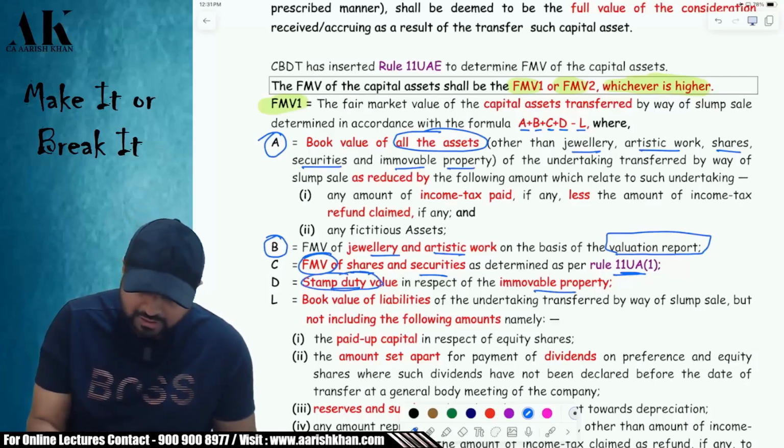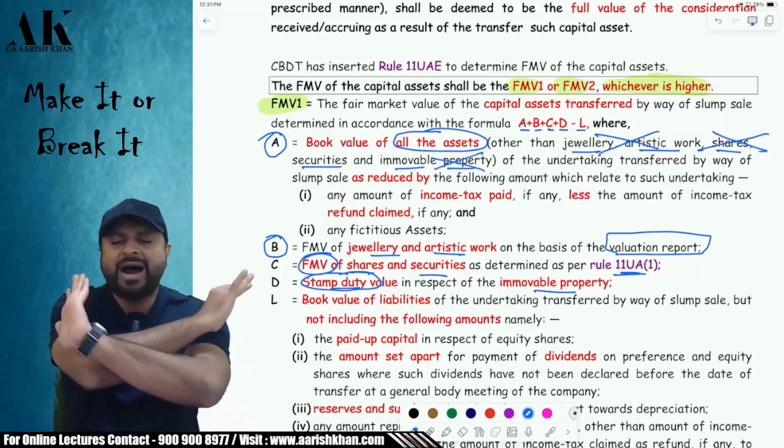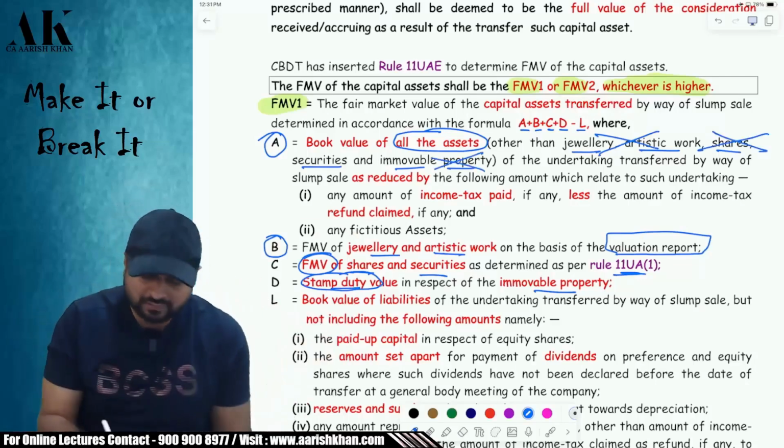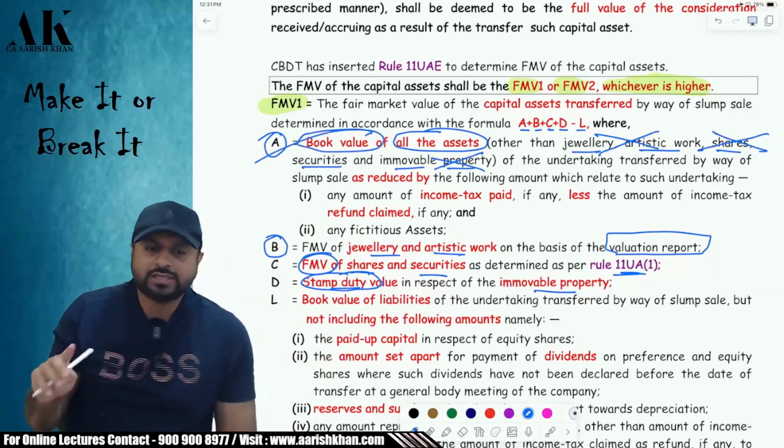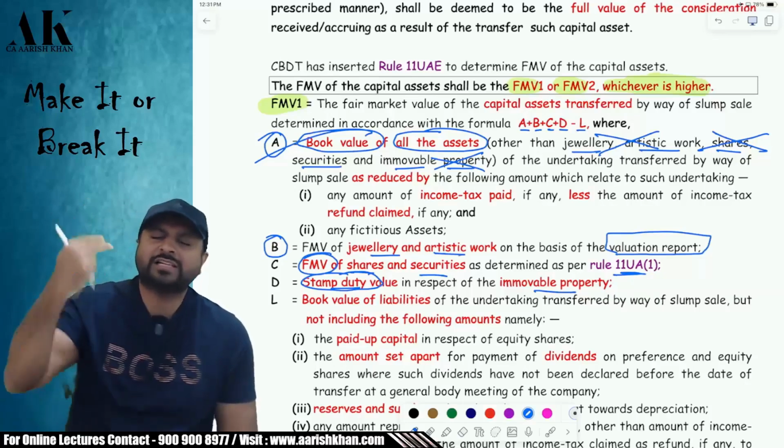So you are not supposed to take three things: jewelry and artistic work, shares and securities, and immovable property. Apart from that, every other asset will be valued at what? Book value, book value, book value. While taking the total assets, don't take two more assets.